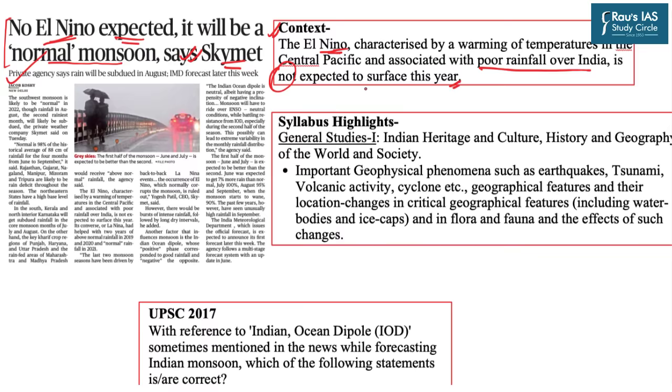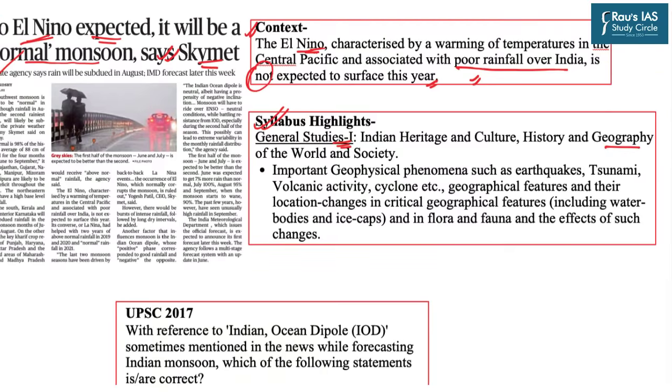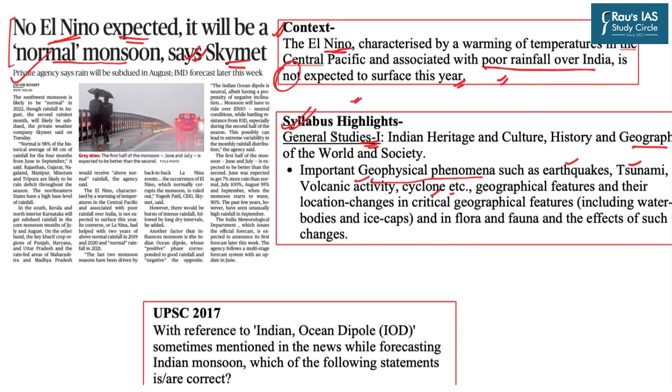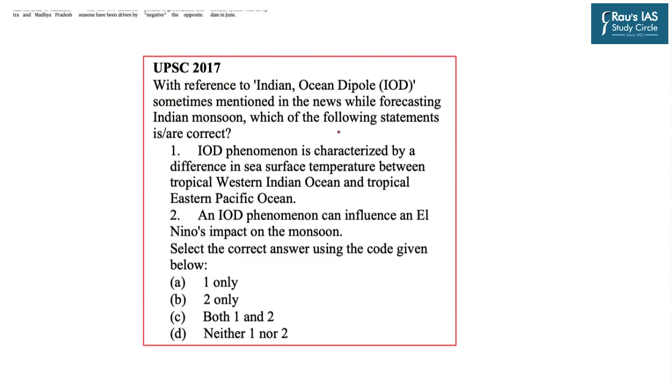Now, in this regard, in today's session, we will look deeper into the concept of El Nino, how it affects the rainfall over India, what its various impacts are, and so on. As far as the UPSC syllabus is concerned, this topic directly falls under General Studies Paper 1, in the Geography section, in the micro section which lists important geophysical phenomena such as earthquakes, tsunamis, volcanic activity, cyclones, etc. And not only the mains, even in the prelims, several questions are asked from this particular theme.